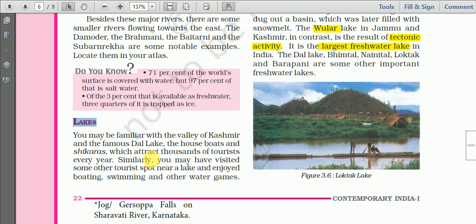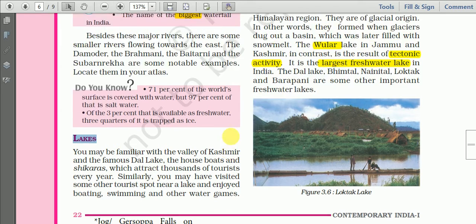This is a large water body, and generally lakes are enclosed, surrounded by land. But for some of the lakes, one side may be open, if the lake is located on the sea coast. And most of the lakes have fresh water, but some of the lakes may be saline also.